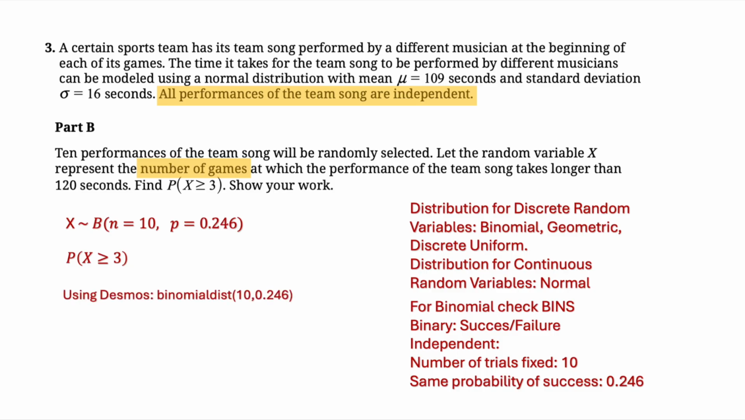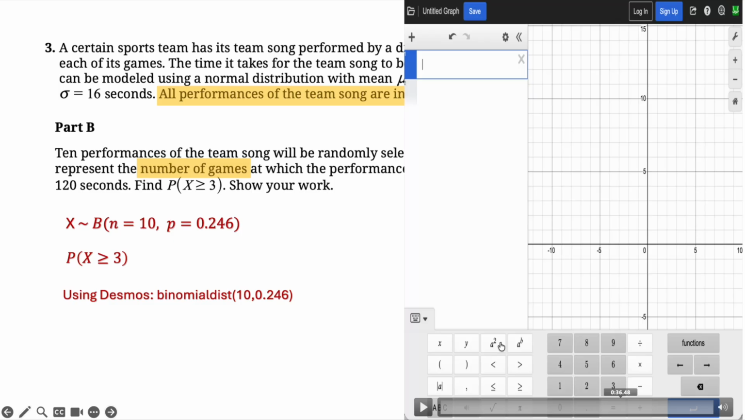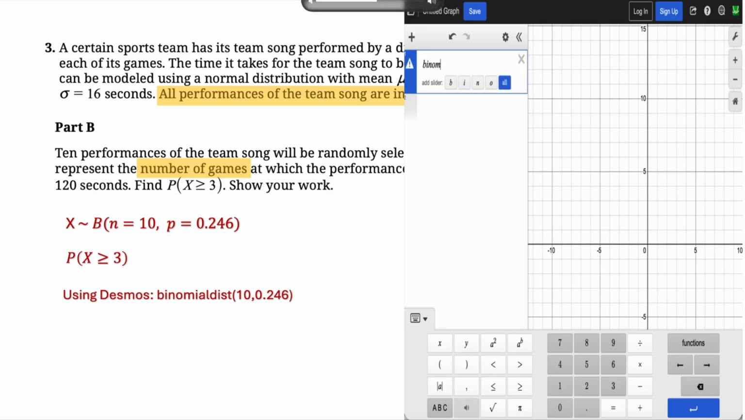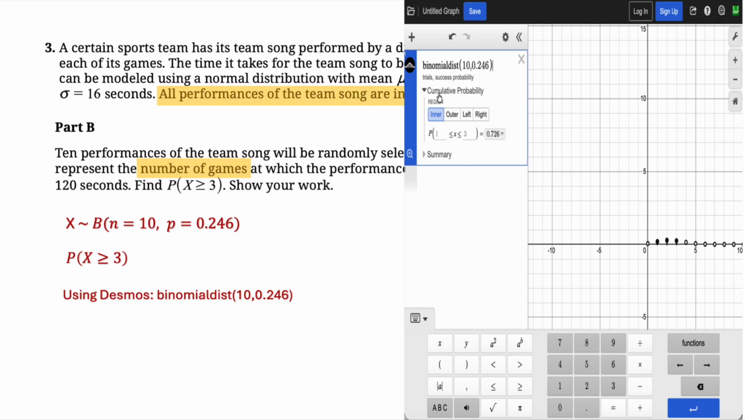So we're going to use Desmos. You can use either Desmos or TI-84, or you can use the binomial formula to calculate this. The easiest would be using Desmos. So let's do that. On Desmos, you type in binomial distribution, binom, D-I-S-T, binomial. And then the parameters. The first one is trials, which is 10, and then the success probability, which is 0.246. Close the parentheses and then click on cumulative probability.